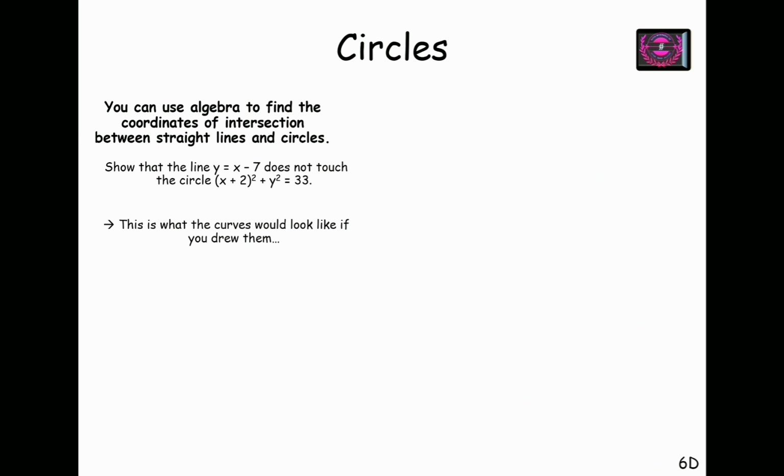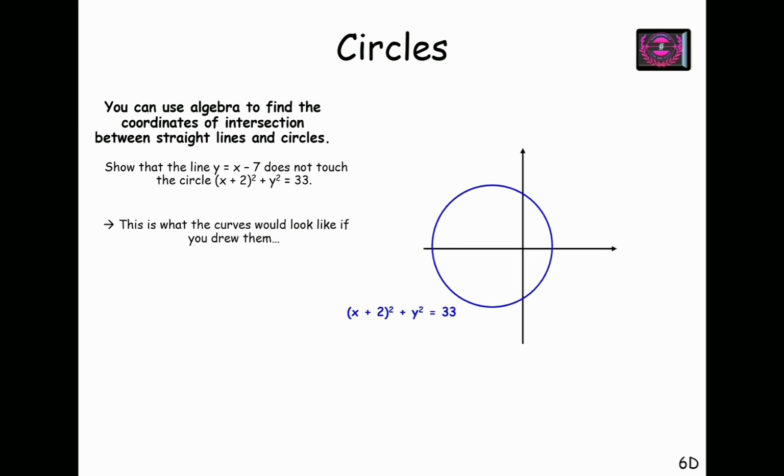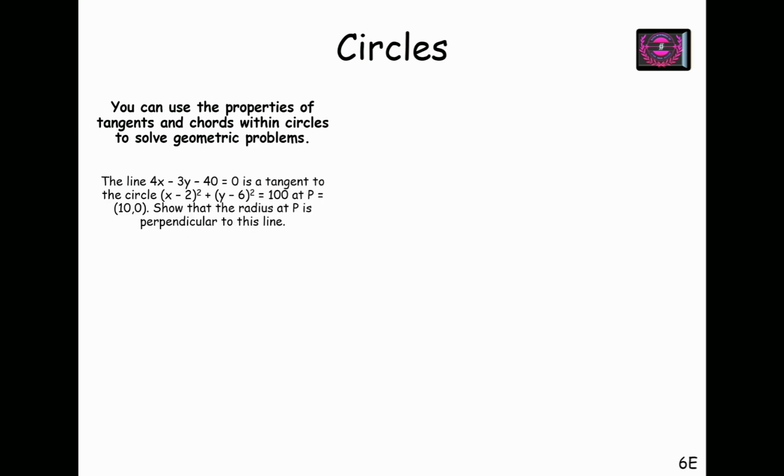If we want to see how the curve and the line would look on the xy plane, we simply draw the circle (x plus 2) square plus y square equals 33, and now we sketch the line y equals x minus 7. We can clearly see that the line is not meeting the circle and is passing at a distance. Why? Because on simultaneous solution we are not getting values of x, as the discriminant was negative. Therefore the line does not touch the circle. Next.